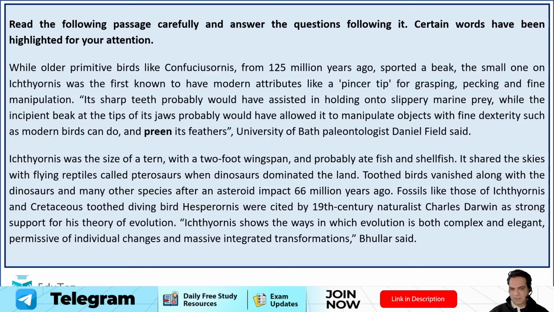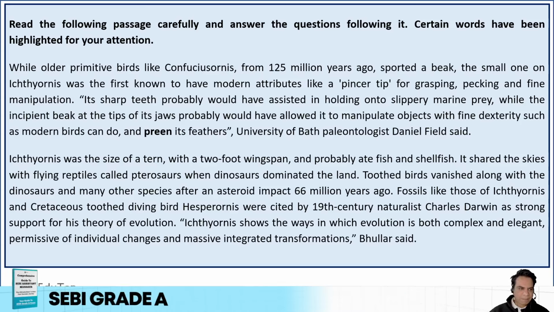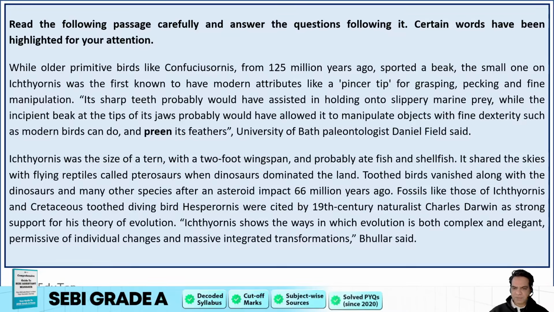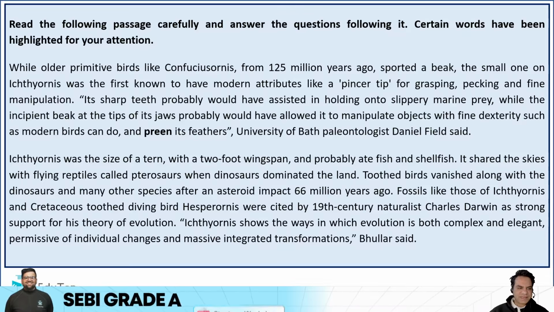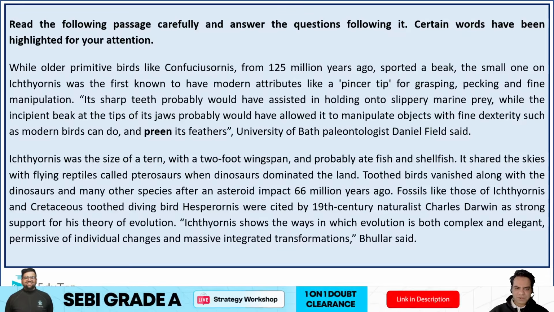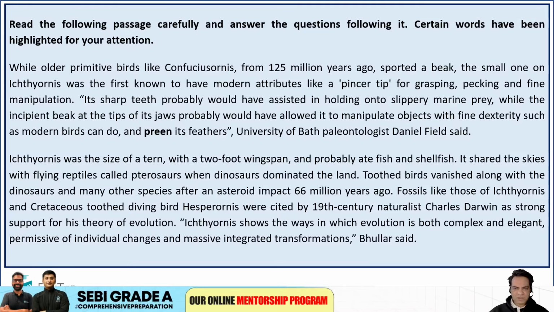University of Bath paleontologist Daniel Field said, Ichthyornis was the size of a tern with a 2-foot wingspan and probably ate fish and shellfish. It shared the skies with flying reptiles called pterosaurs when dinosaurs dominated the land. Toothed birds vanished along with the dinosaurs and many other species after an asteroid impact 66 million years ago.